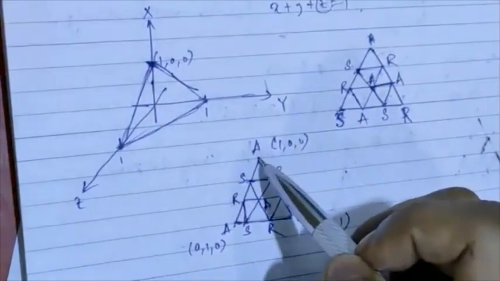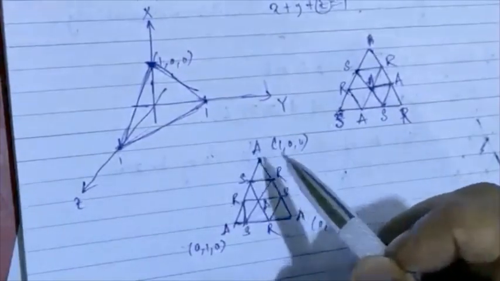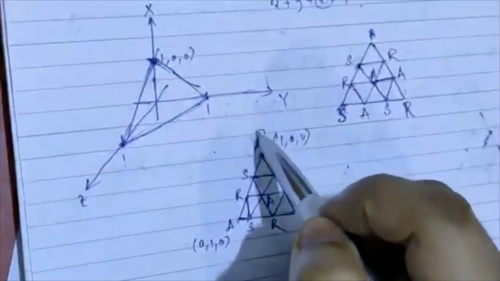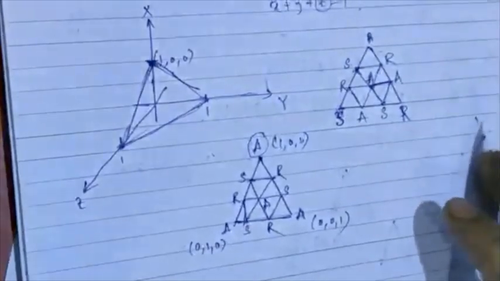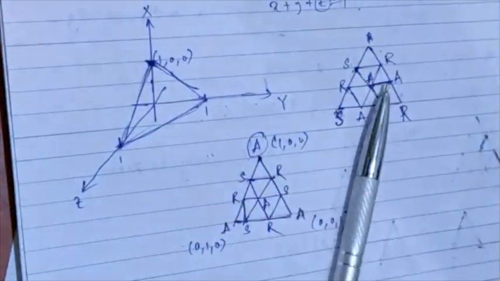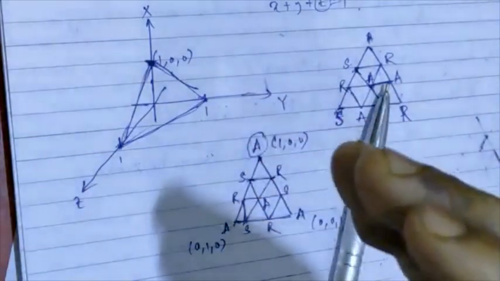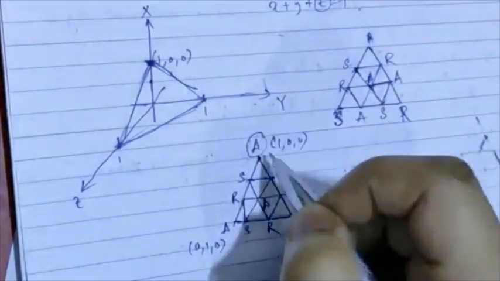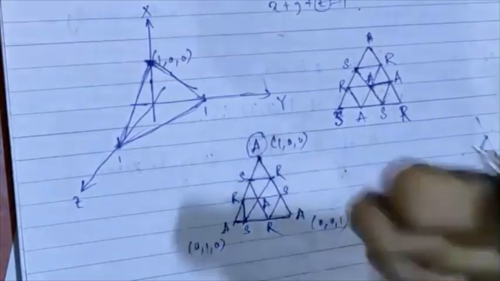We are going to look at the first vertex, 1, 0, 0, which is labeled A for our dear friend Apurva. So we go to Apurva and ask him: if we are supposed to cut the cake with the lengths of the pieces represented by the vertex, which piece would you choose?